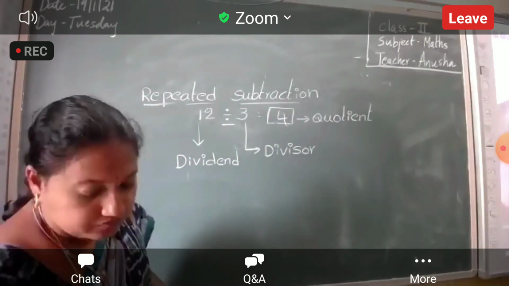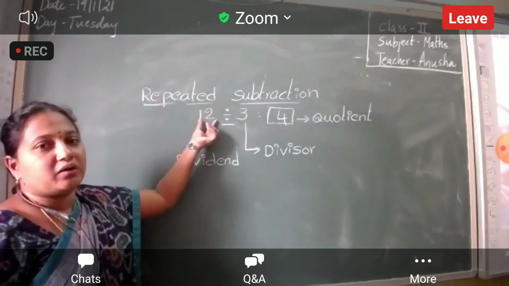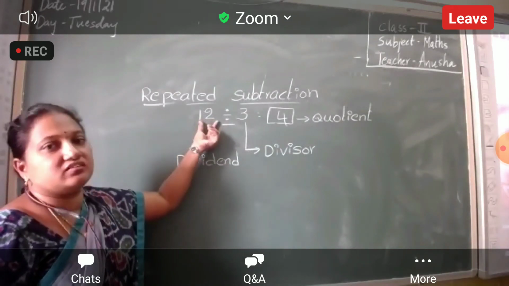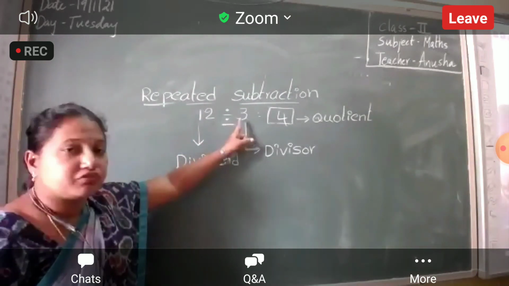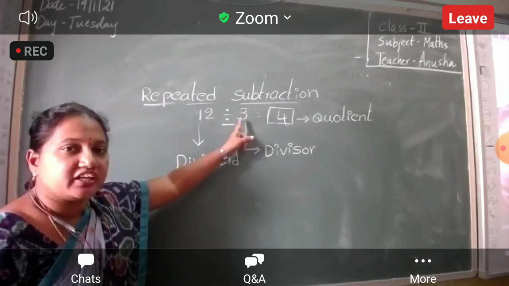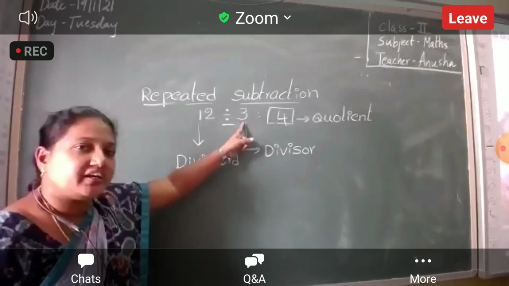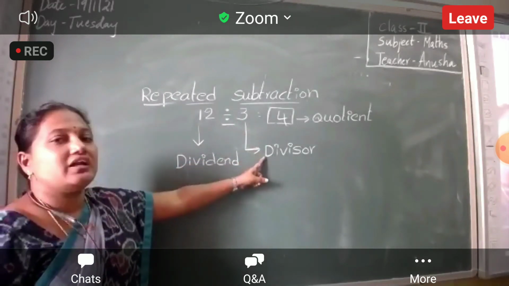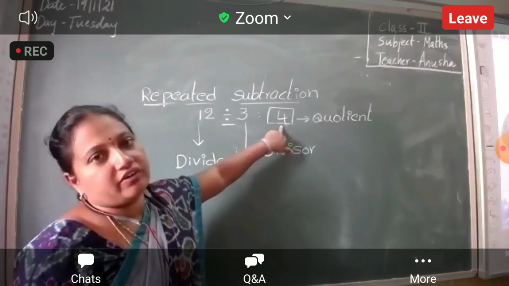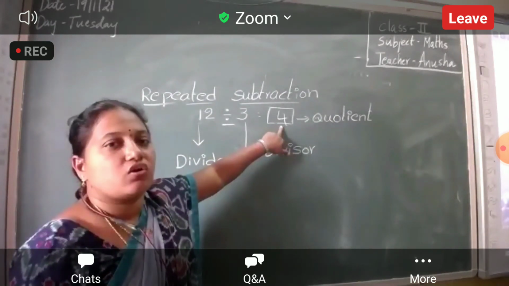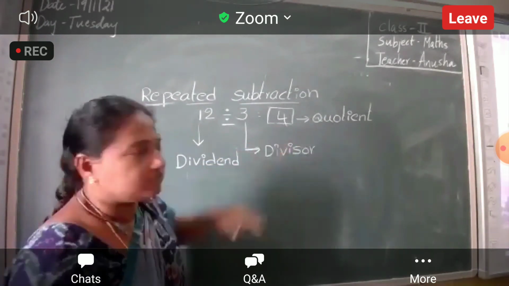Now, the number we are dividing is called the dividend. By which we are dividing, each time we are taking 3, na? So, that by which we are dividing is called the divisor. This is the answer, what we get finally. That is the coefficient. Okay, Nana?